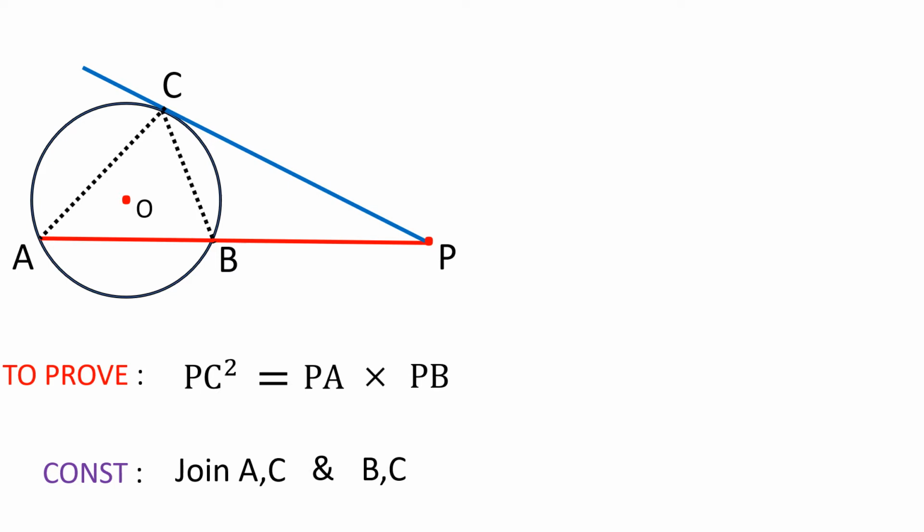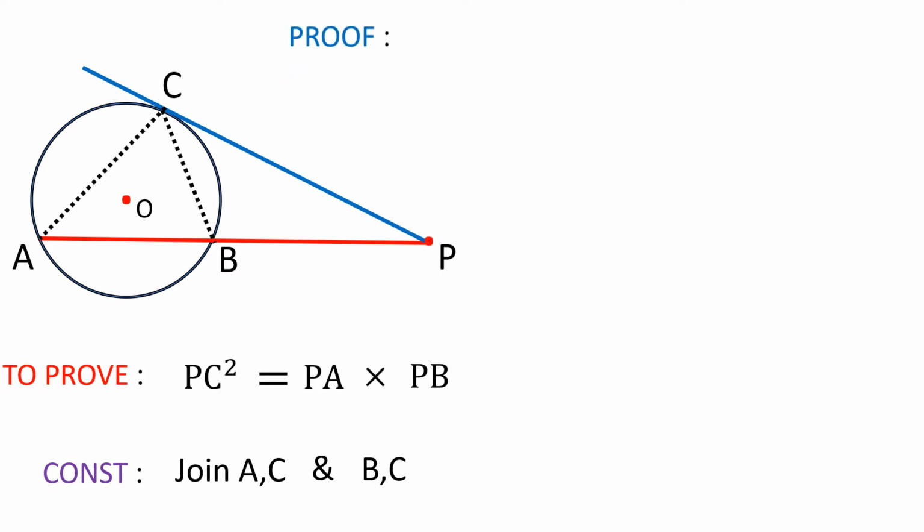With this simple construction, I think we can easily demonstrate this result. Can you see any angles equal in this figure, or can you see equiangular triangles, similar triangles in this figure?